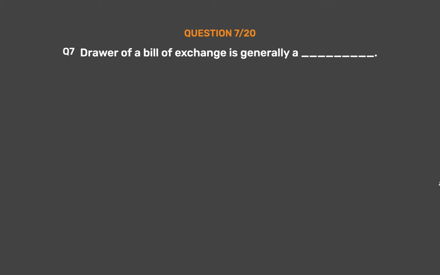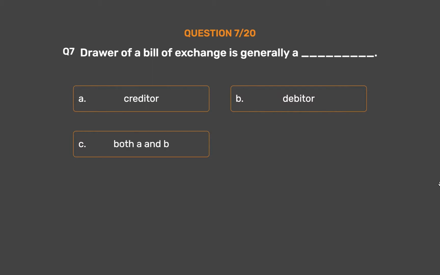Question number 7. The drawer of a bill of exchange is generally underscore. Option A. Creditor. Option B. Debtor. Option C. Both A and B. Option D. None of them.